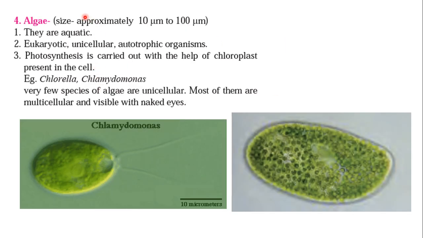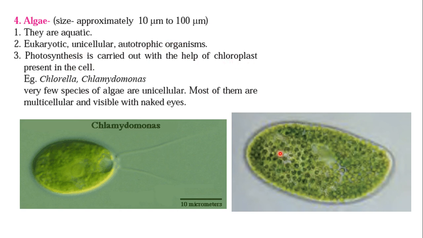Now the fourth one is the algae. Its size is approximately 10 micrometer to 100 micrometer. They are aquatic, mostly found in the water. They are eukaryotic, unicellular, autotrophic organisms. Photosynthesis is carried out with the help of chloroplast.